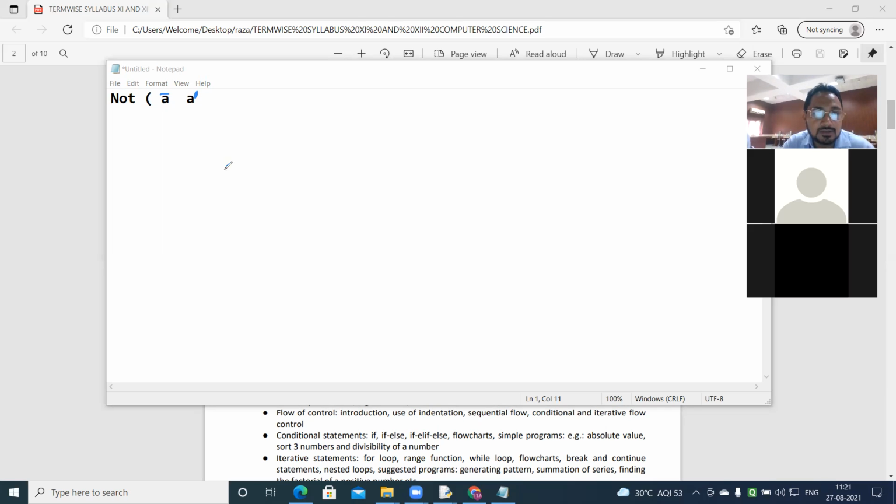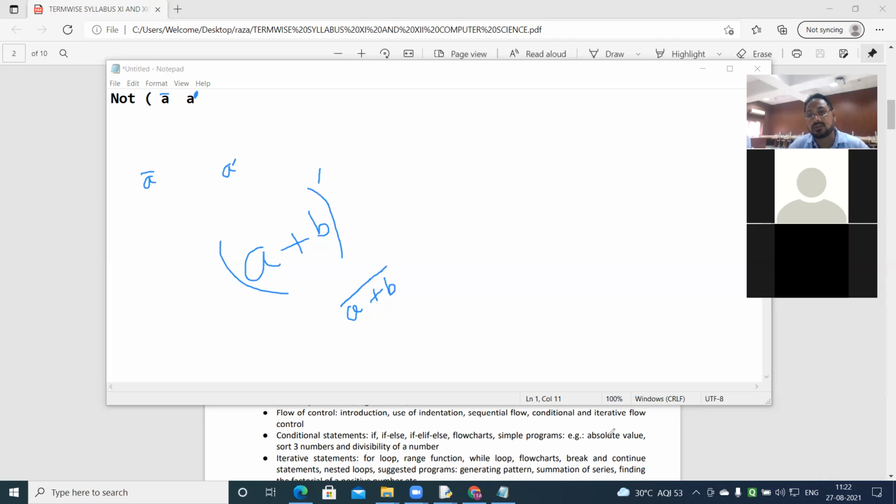Or simply like this, a naught, or you write expressions such as a plus b, and you want to give whole not, so round bracket and then you write it, or you can write a plus b and whole not.